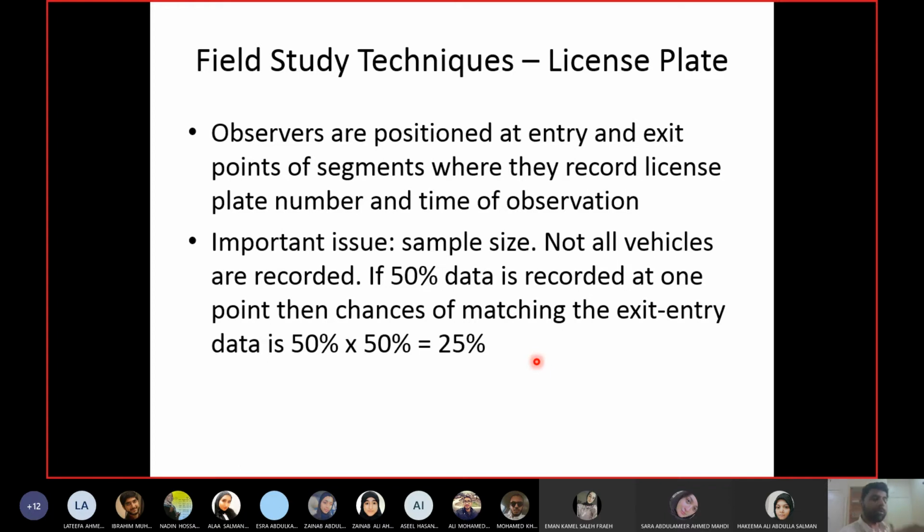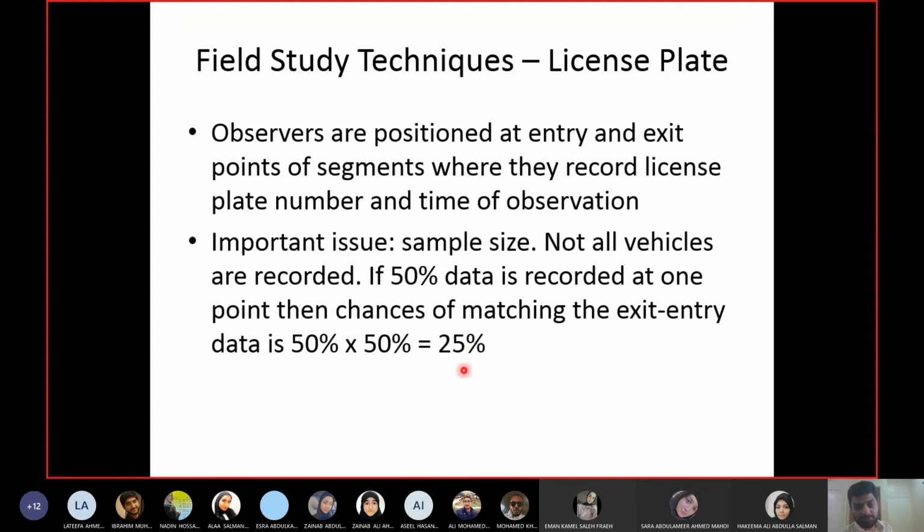So for example, if you record 50% and the other observer records 50%, what is the chance that all your observations will meet? Maybe you have recorded 50% and the other observer has recorded exactly the opposite 50%. So there's a 0% chance as well. There's a chance that you will have 0 observations matching. But just to calculate it statistically, you have recorded 50% of observations, the other one recorded 50%. The chance of matching is 50% of 50%, which is 25% only. So even if you are recording 50% of all the cars, you have only a 1/4 chance of matching them.